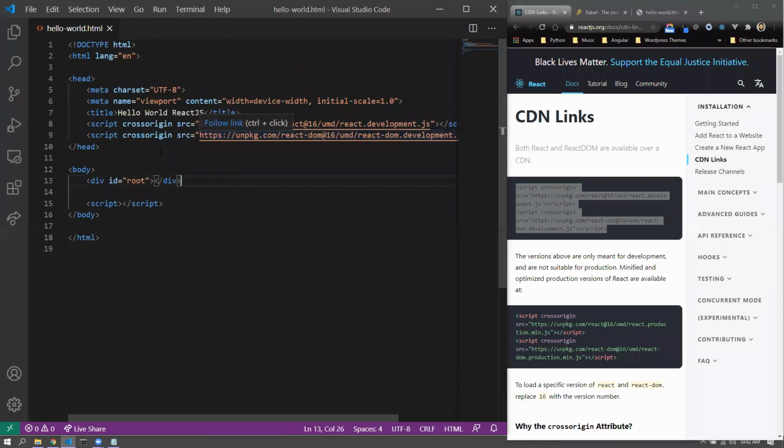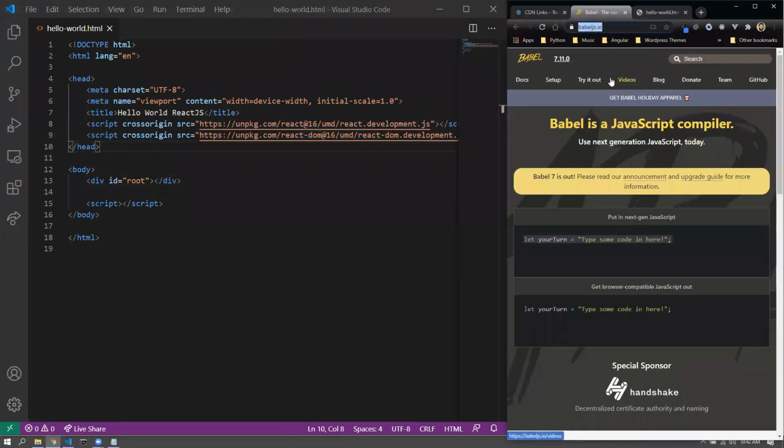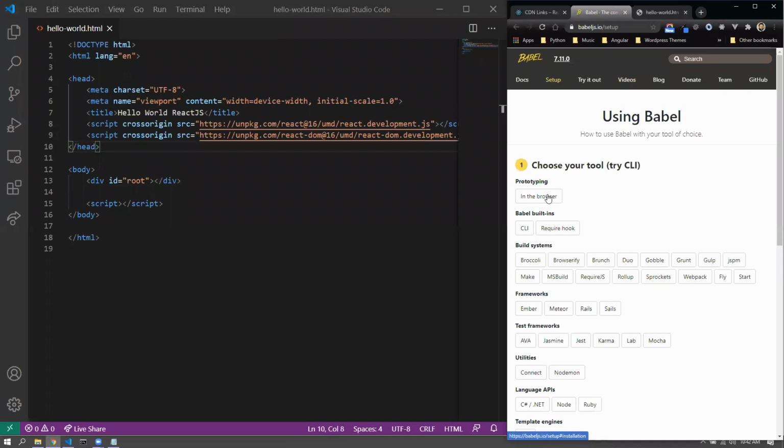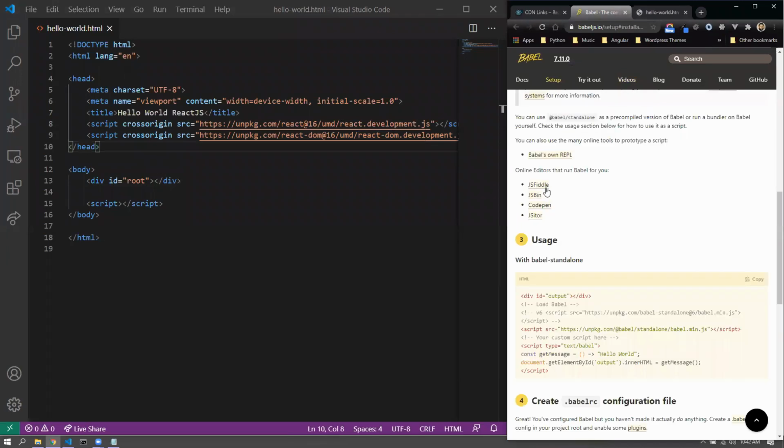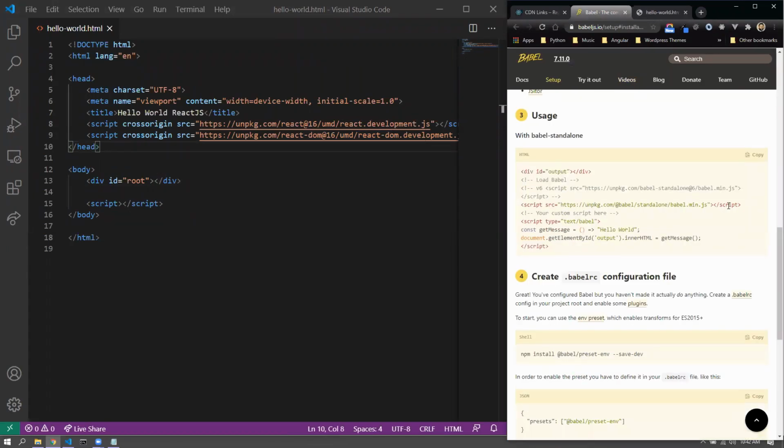So React.development.js, React.dom.development.js, and then we also see that Babel is necessary because we need to recompile. Essentially, we need to compile the whole ES6 JSX to ES5. So in that case, I'd also include a CDN for Babel. So I'd go into the browser, and yeah, this is the standalone Babel script that we can include.